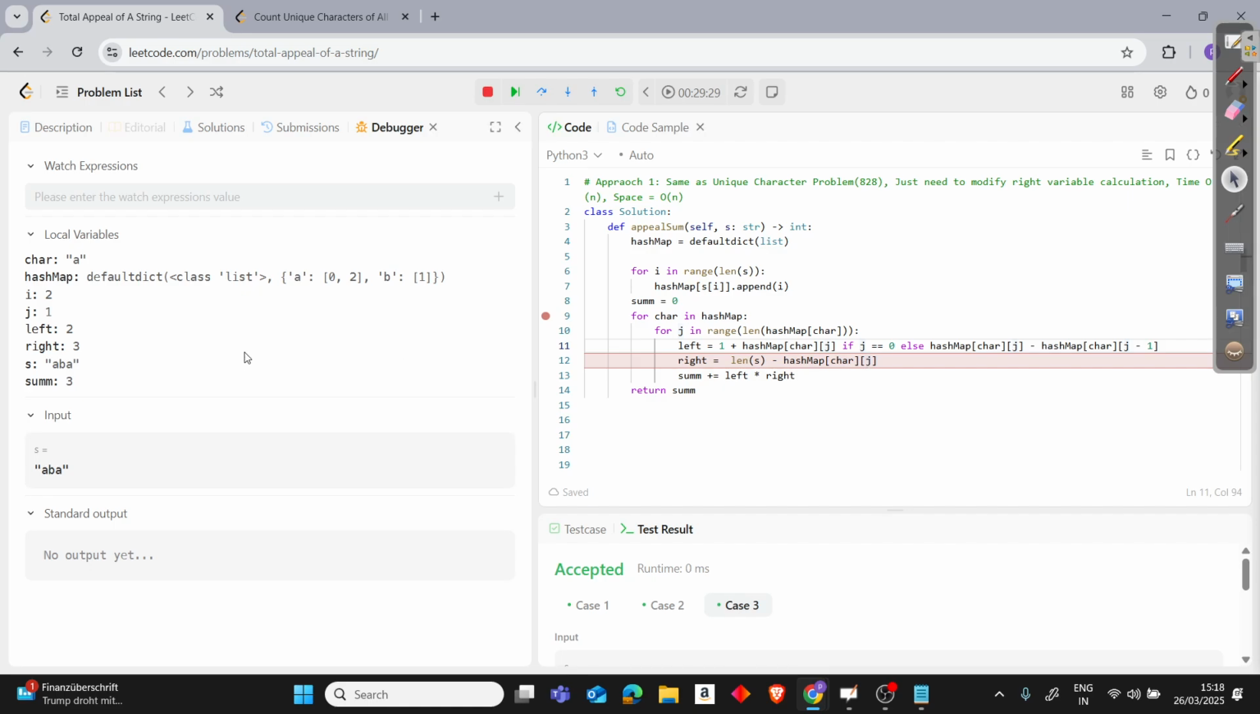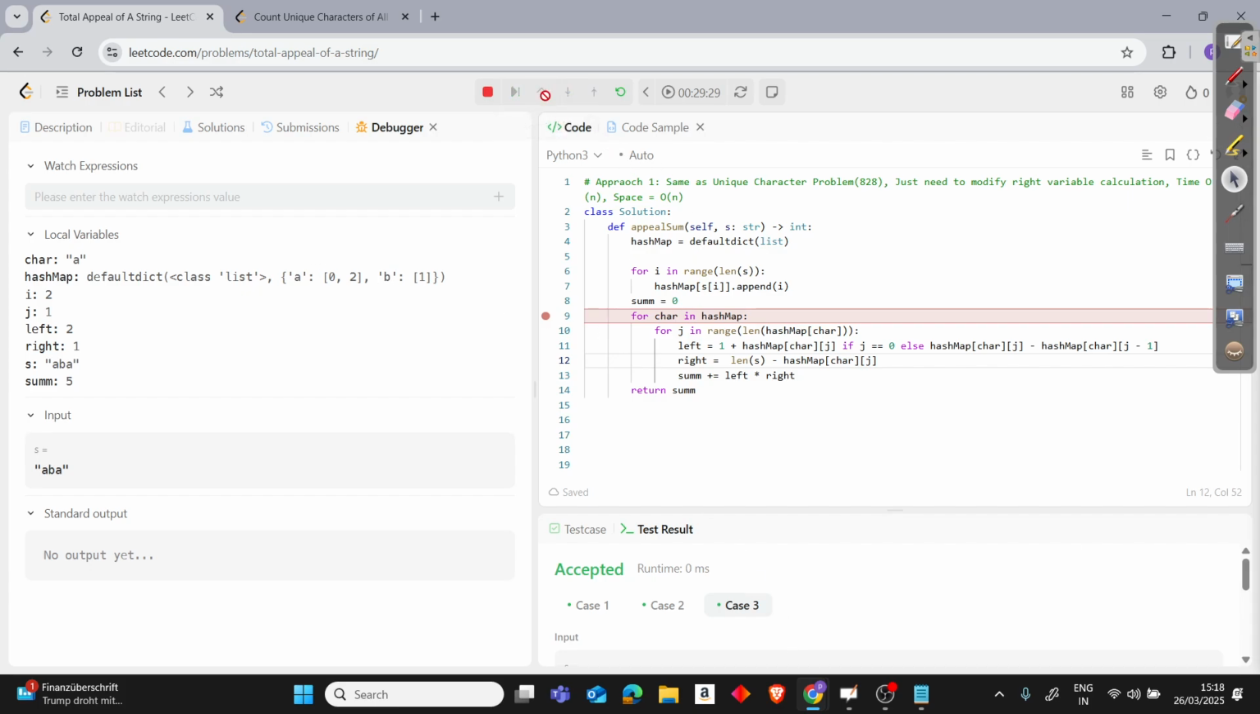And on the right side, as I said, we will use the length of the string, which is 3. We know that right now j is 2. So 3 minus 2 is 1, and we know that we have just one place. So right is 1, and if we multiply, we'll get 2. We will add it into our summation. Okay, so that's the minute difference: while calculating the right variable, we are just modifying it.